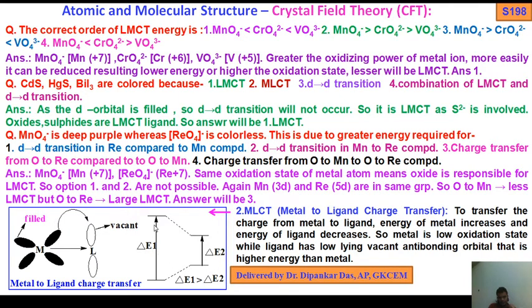So this is delta 1, this is delta 2. You know delta 1 is greater than delta 2. So the energy required for this metal to ligand transfer is lower than the dd transition, because the energy of the ligand decreases and the energy of the metal increases. So the energy required is a lesser amount, so charge transfer is more facile.